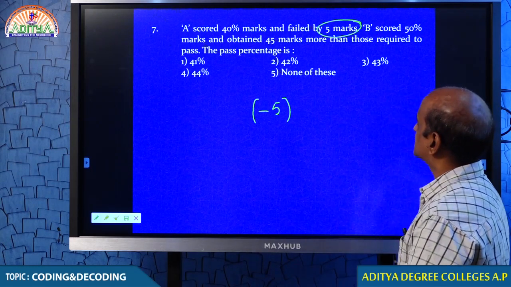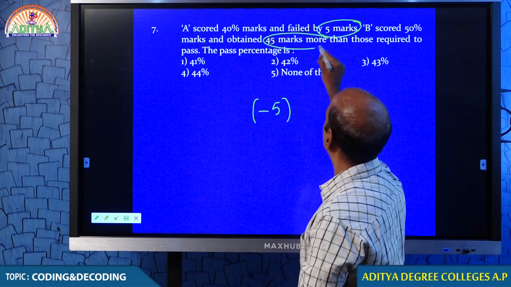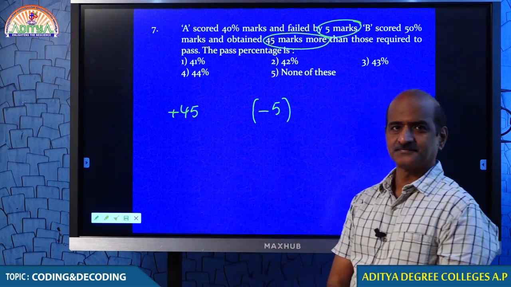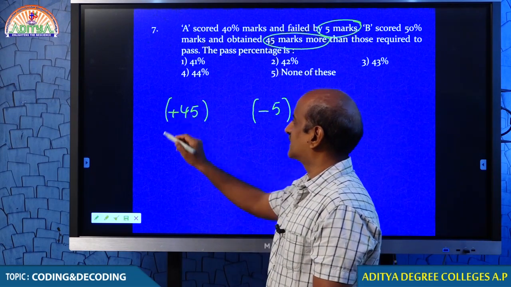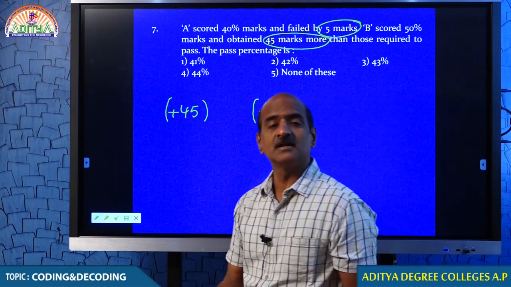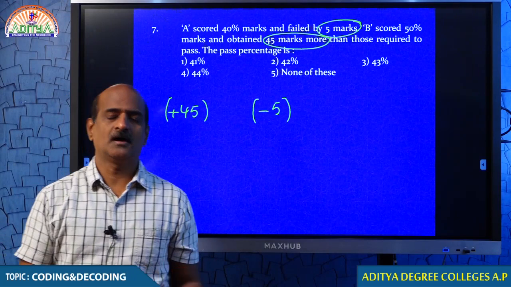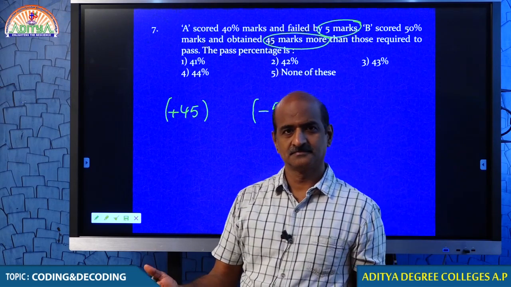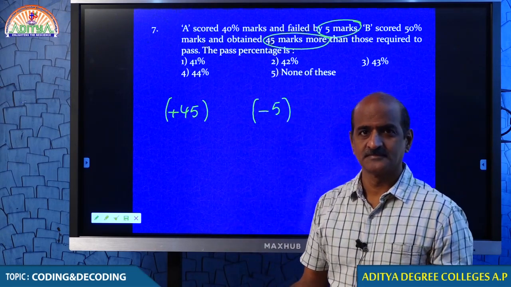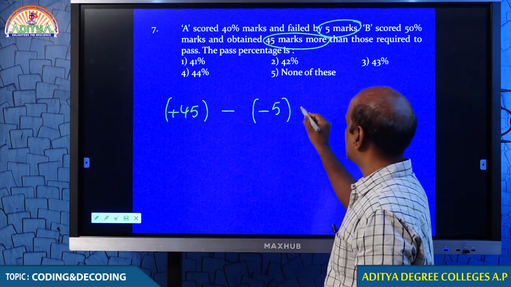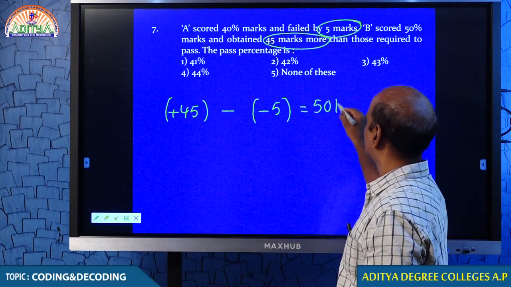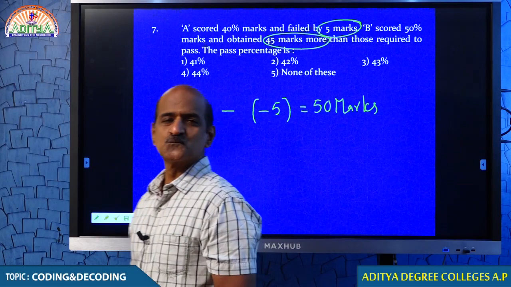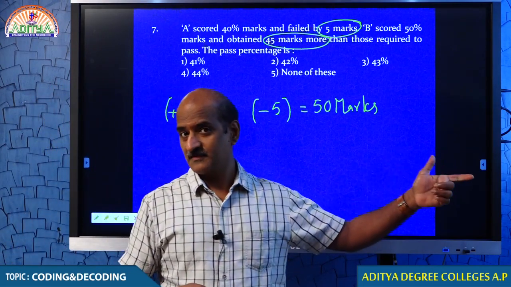B scored 50% and he obtained 45 marks more than those required for passing. B got plus 45. Plus 45 is the marks secured by B. Plus 45 means those are the marks he secured more than necessary for pass. A got -5. Tell me, what is the difference between B and A? 50 marks. Am I right, students? A got -5, B got +45.